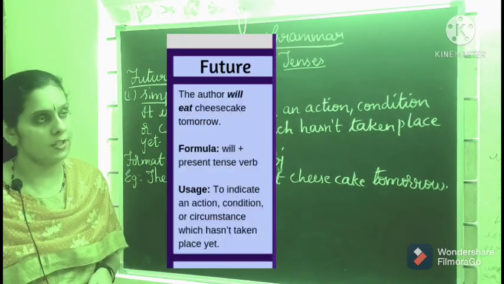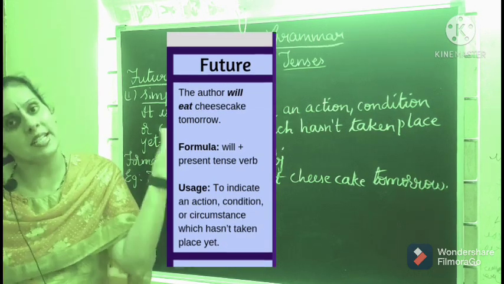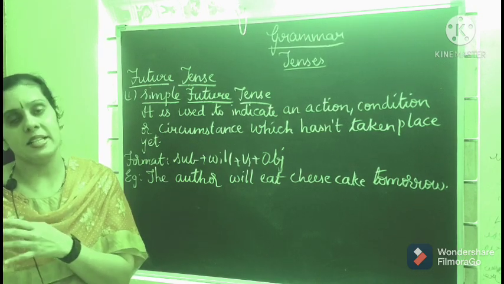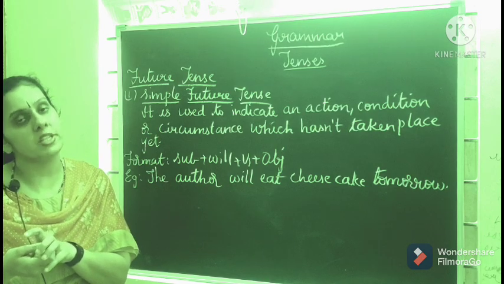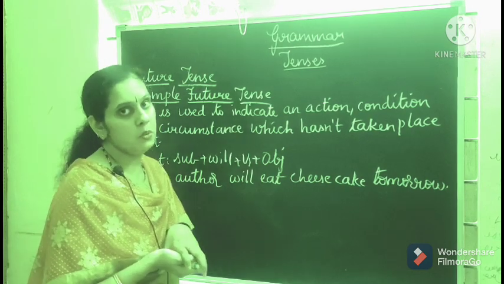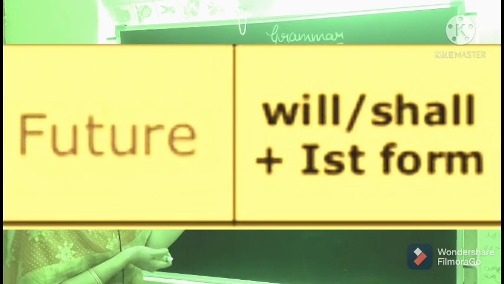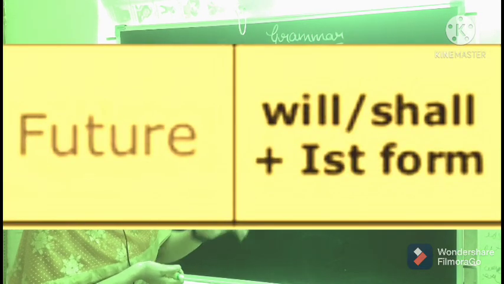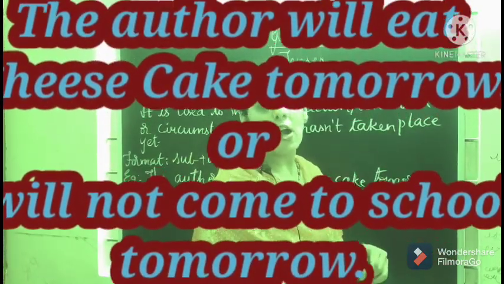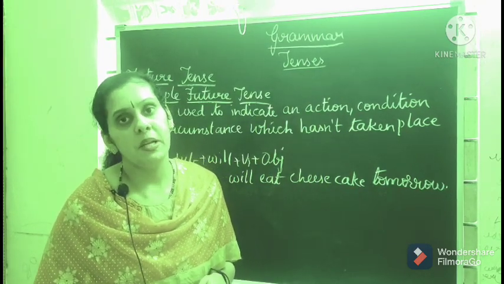It is used to indicate an action, event, circumstance or condition which hasn't taken place yet, which will take place in the future. To talk about future events, conditions, actions or circumstances, we use simple future tense. Here the format will be subject plus will plus V1, that is the base form of the verb, plus object. Like the author will eat cheesecake tomorrow, or I will not come to school tomorrow. For that we use simple future tense.